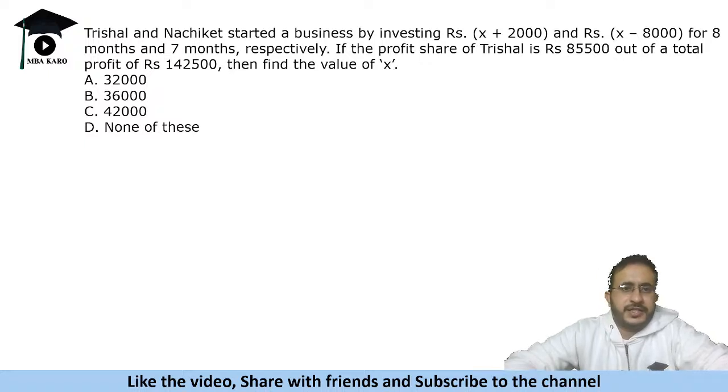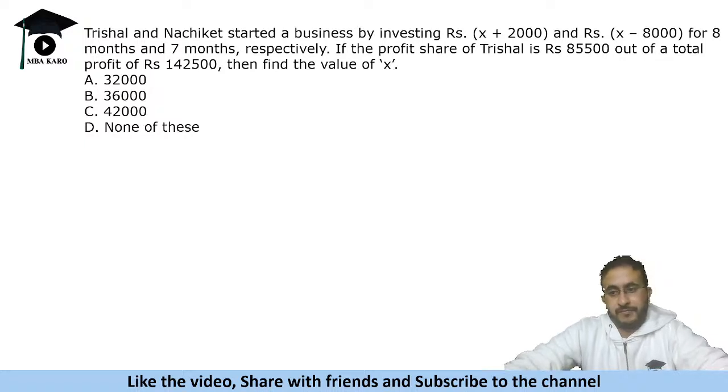Trishal and Nachiket started a business by investing rupees X plus 2000 and rupees X minus 8000 for 8 months and 7 months respectively. If the profit share of Trishal is 85,500 out of a total profit of 1,42,500, find the value of X.